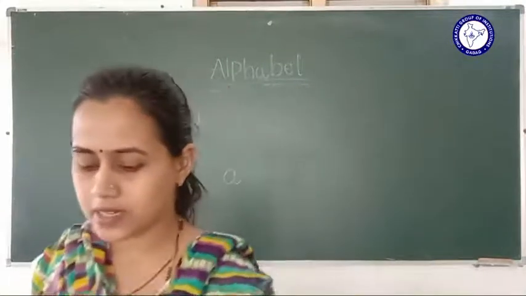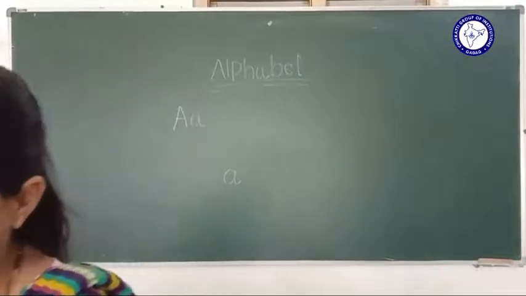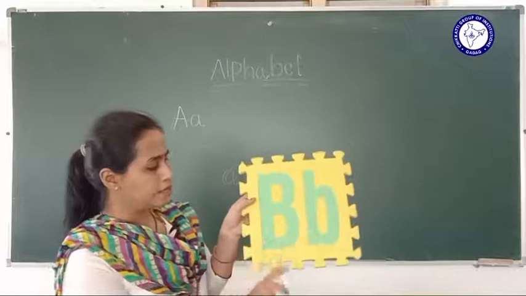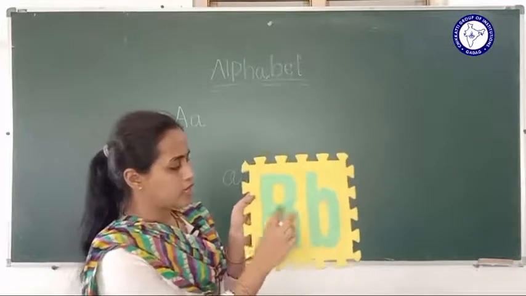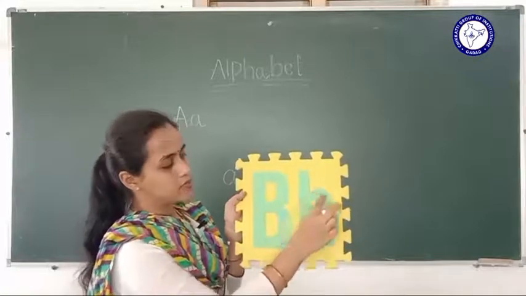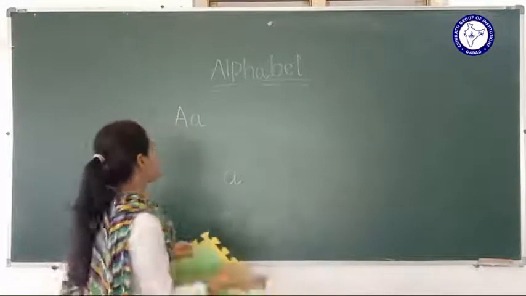See, the next letter is what? The letter B. How to write? The capital B, small b, right?